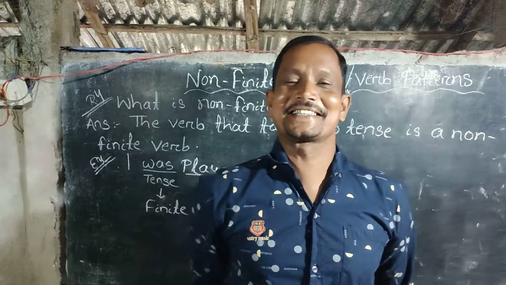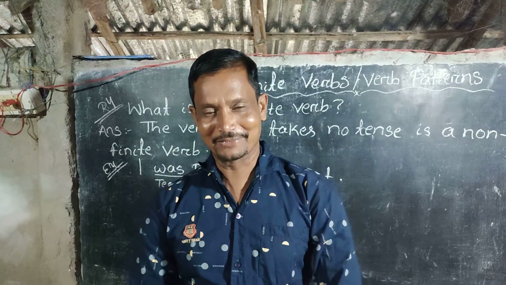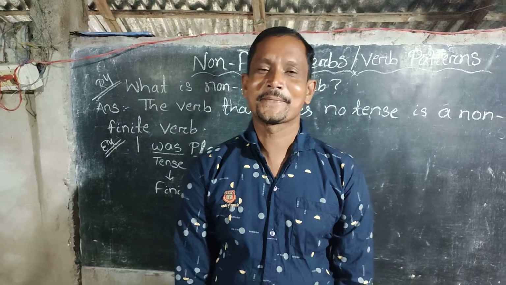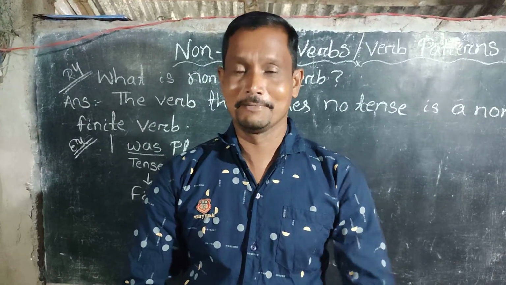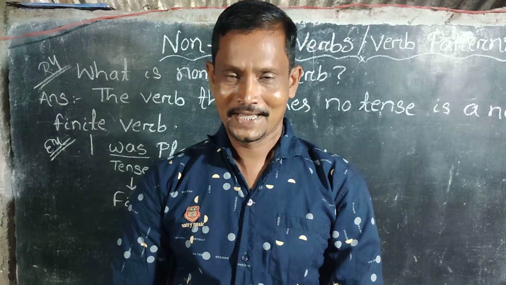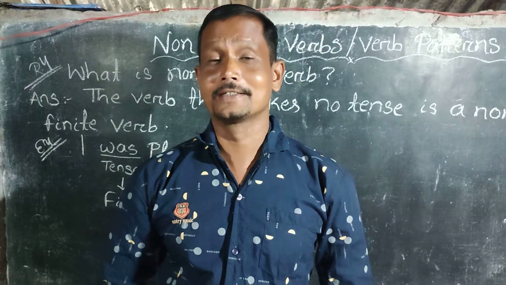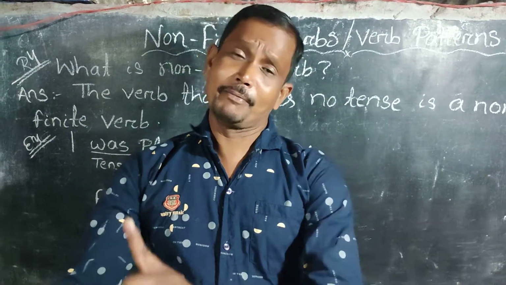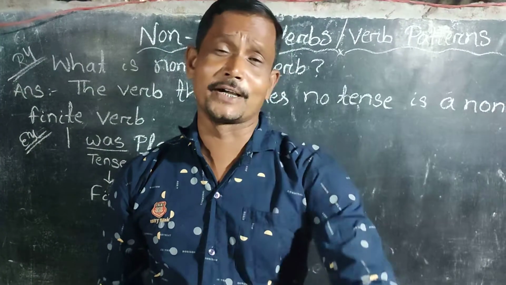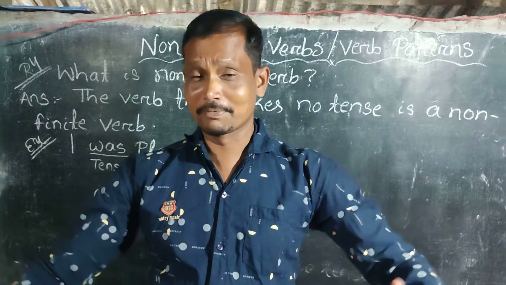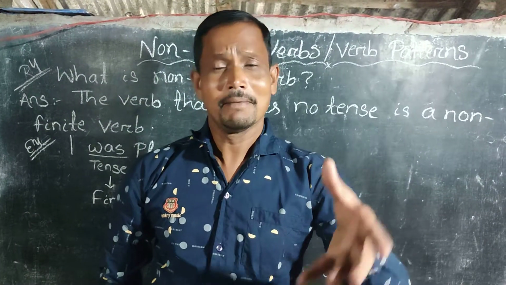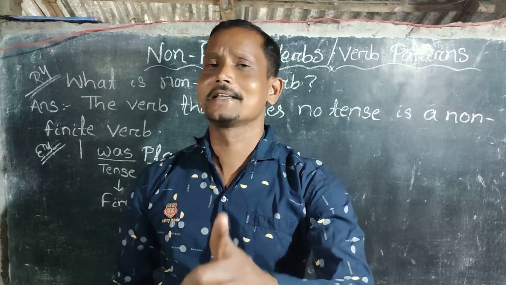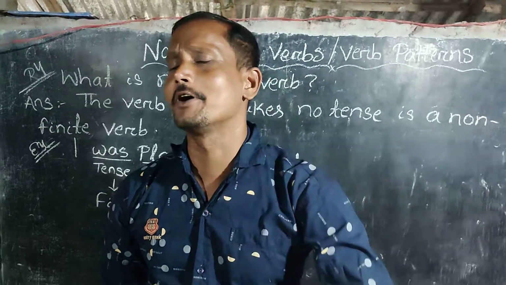Now a question arises regarding the definition of non-finite verb. What is non-finite verb? Rule number 4. Non-finite verb means the verb that takes no tense. The verb that takes no tense is known as a non-finite verb. And which verb takes no tense? If a verb phrase has one verb, it must take the tense, so it is a finite verb. But if a verb phrase has more than one verb, the first one takes the tense, but the other verbs do not take the tense.